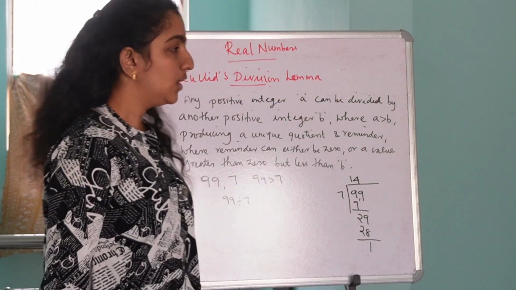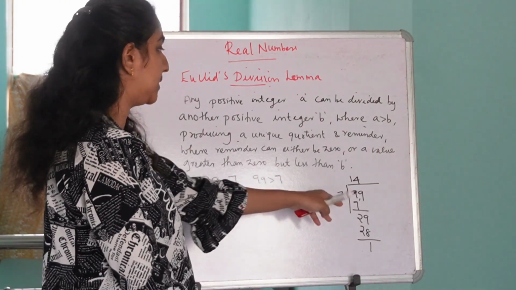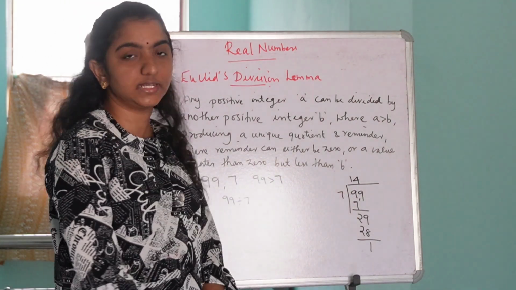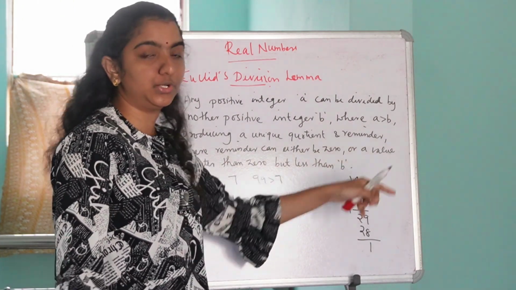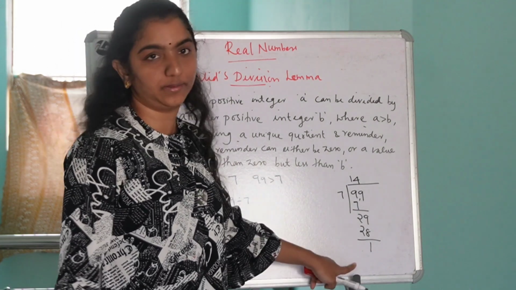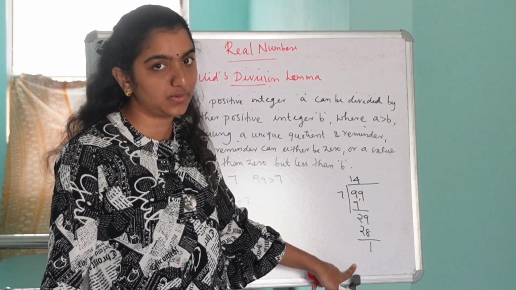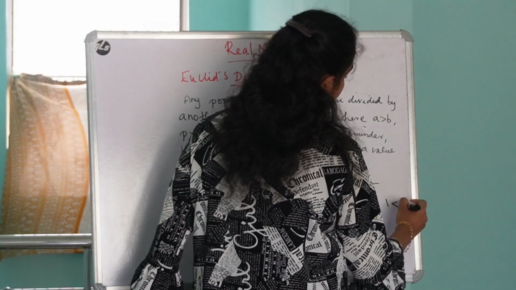Is it clear? So when we divide 99 by 7, it produces a quotient 14 and the remainder value is 1. Here we can see 1 is less than 7.